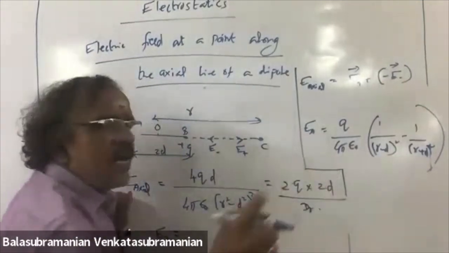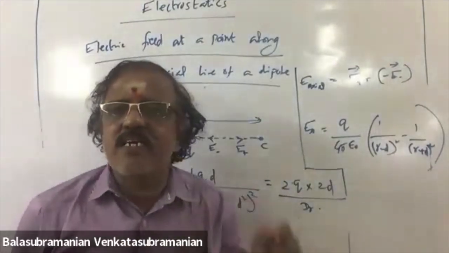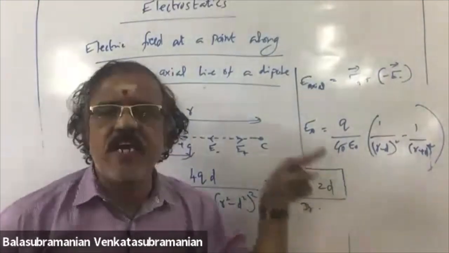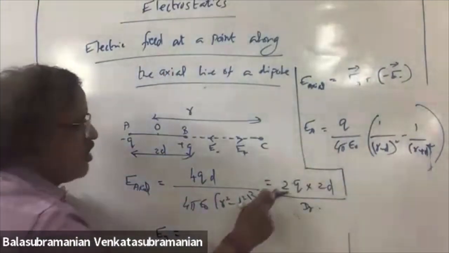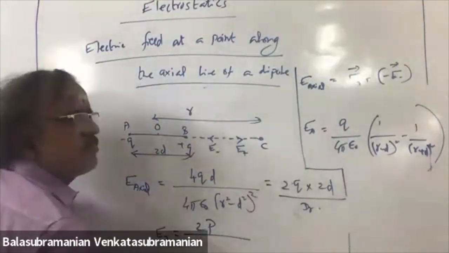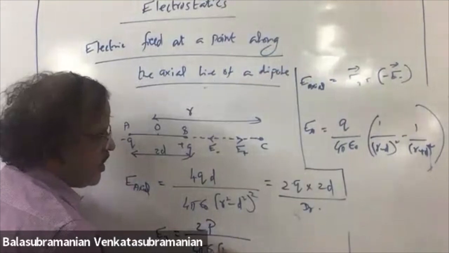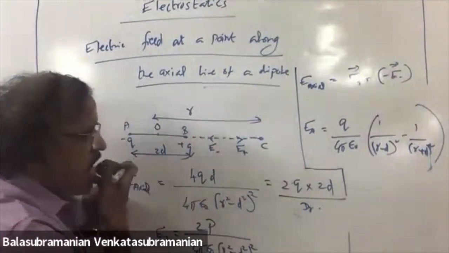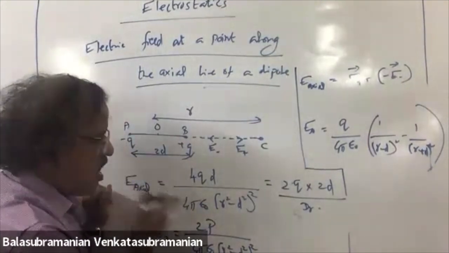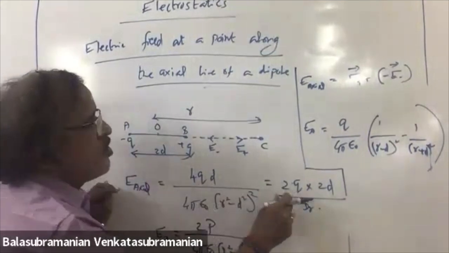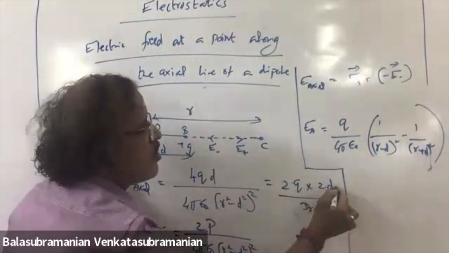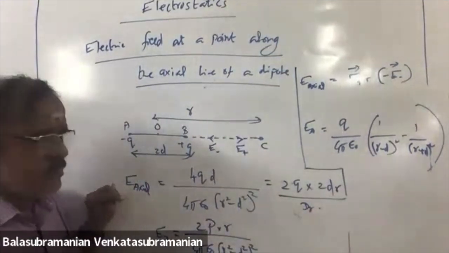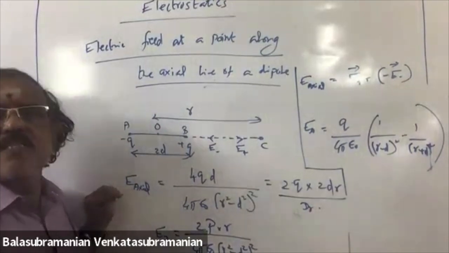Q into 2d we have already learned is the electric dipole moment p. So instead of q into 2d we can substitute electric dipole moment. So 2p by 4 pi epsilon naught, r square minus d square the whole square. You simplify and rearrange, you will get like this.